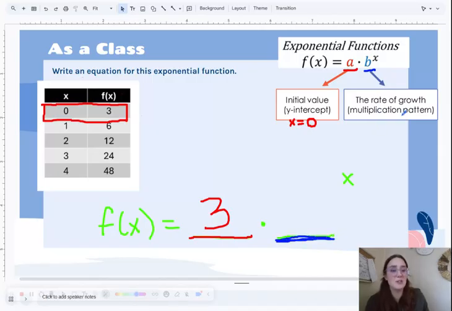Next, b times b to the power of x. b is the multiplication pattern, our rate of growth. How are we jumping from number to number? Again, focusing specifically on the y values.